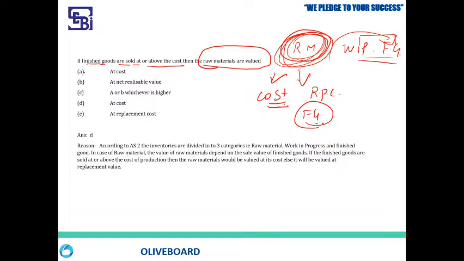What they have given is: if finished goods are sold at or above the cost, which means it is a normal situation. In a normal situation, raw material will be valued at its cost. Here the option is wrong, guys; it would be valued at its cost. Now, if the finished goods are sold at less than the cost, then what will happen? Then it would be at its replacement cost.